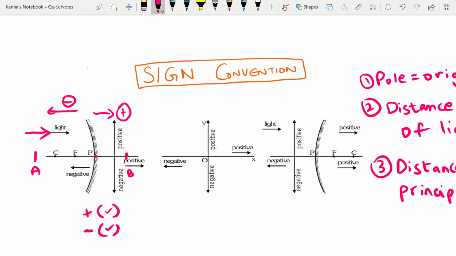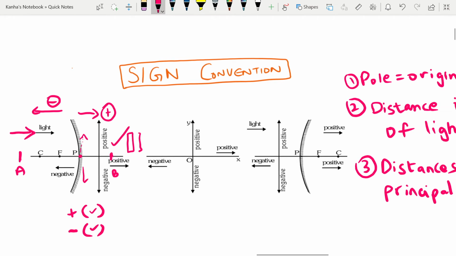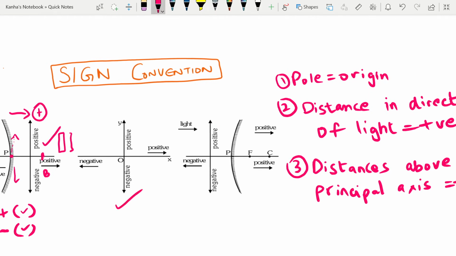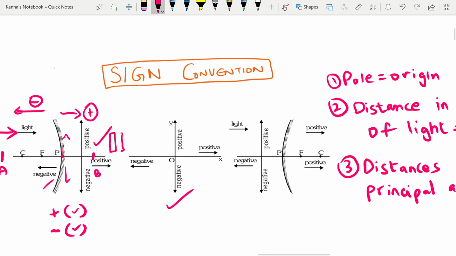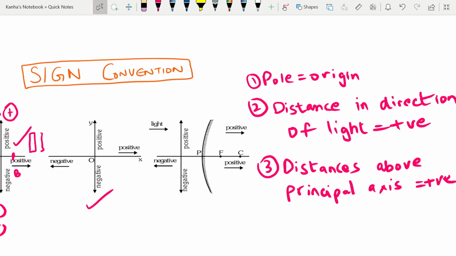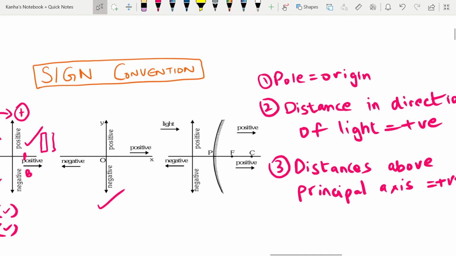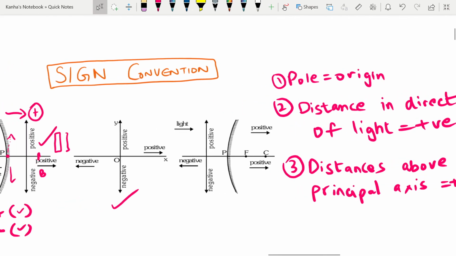One more thing is, above the axis it's positive. So if this is my object, and if I wanted to calculate its height, which we will be doing later, any distance above the pole will be taken as positive, and any distance below the pole will be taken as negative. This is the sign convention that you need to follow. Same thing for concave, this is for convex. Here also you'll find similar conventions. We'll look at some questions to clarify this.